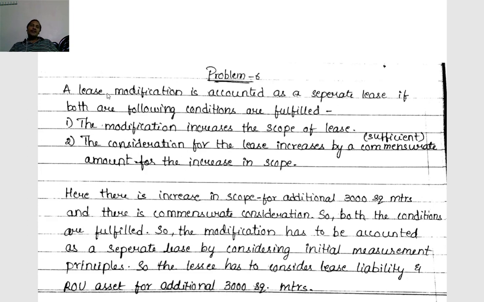So write down the answer. A lease modification is accounted as a separate lease if both the following conditions are fulfilled. First, the modification increases the scope of the lease.